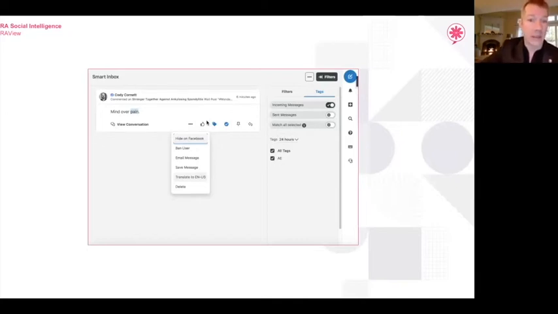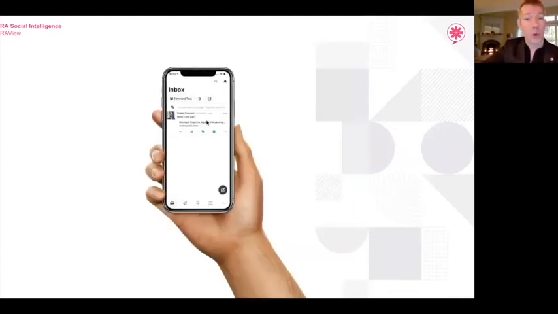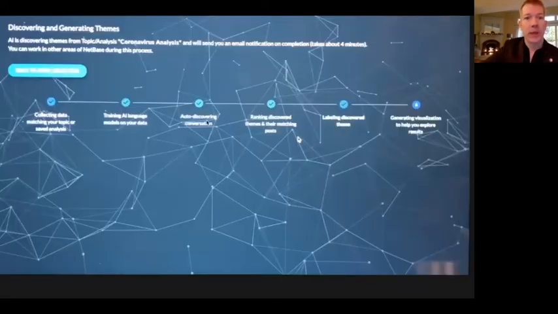We can hide the post, we can email the message forward, we can save the message, we can translate it. So our platform is multilingual and global, so we're running up against conversations from China, from Italy, from Germany, South America, etc. We can translate anything that Google Translate can translate, and we can delete the conversation. This platform works on mobile, so we can get our alerts right on our phone if we're out of town, away from our desktop.